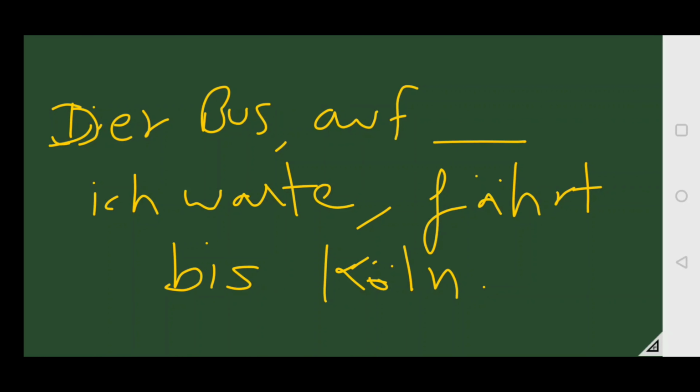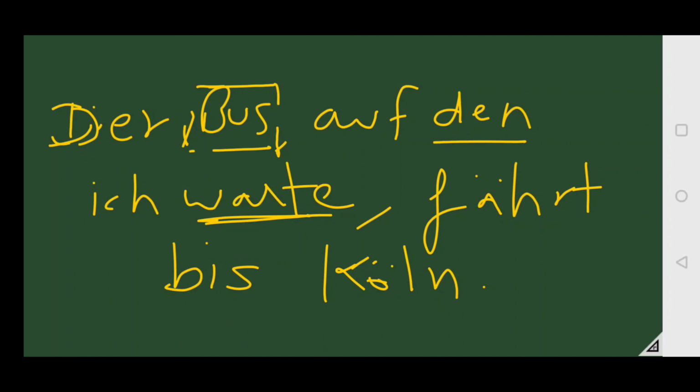The bus I am waiting for drives till Köln. So here first of all we check the article again before comma. This is the noun. We check the article of bus. And now we know that auf is a Wechsel preposition. But with warten it is fixed. Warten plus auf is always accusative. So der changes into den.